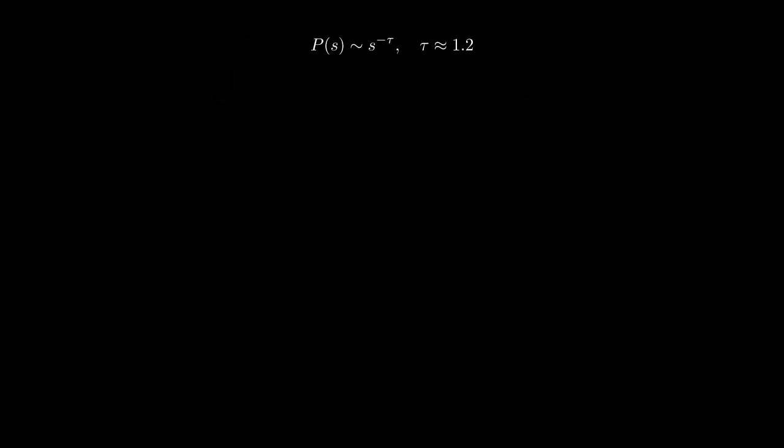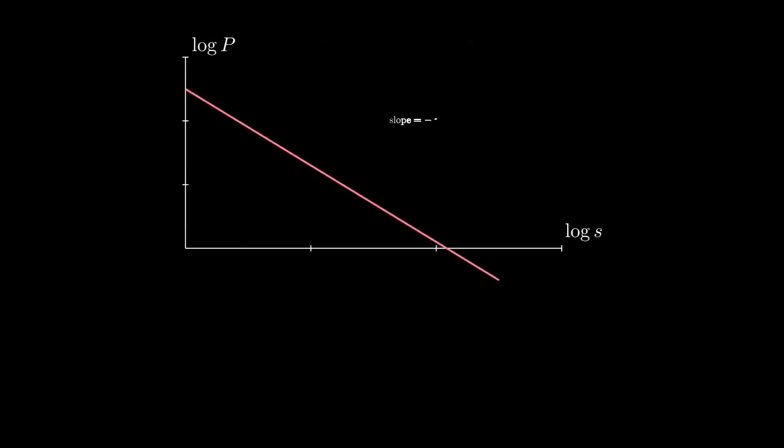Remarkably, avalanche sizes follow a power law. Probability of size S scales as S to the minus tau, with tau approximately 1.2. On log-log axes, this appears as a straight line with slope minus tau, indicating scale-free behavior. This exemplifies self-organized criticality, where the system spontaneously reaches a critical state without tuning parameters.